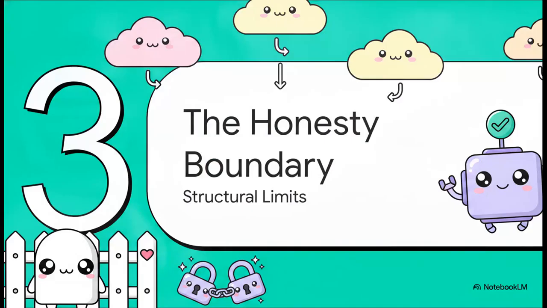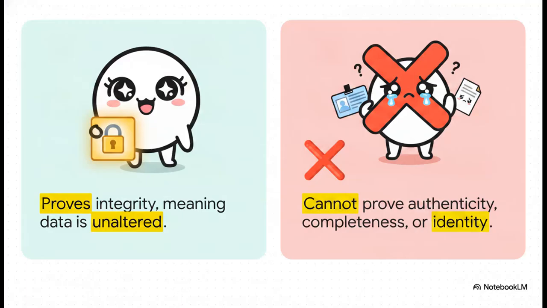Okay, section 3, the honesty boundary. Let's see how this builds into what I think might literally be the most rigorous part of the entire system, structural limits on what it can actually claim. The crucial point here is that AWP enforces its limits right in the actual code types, not just hidden away in some documentation. Making an overclaim is grammatically impossible in the schema.